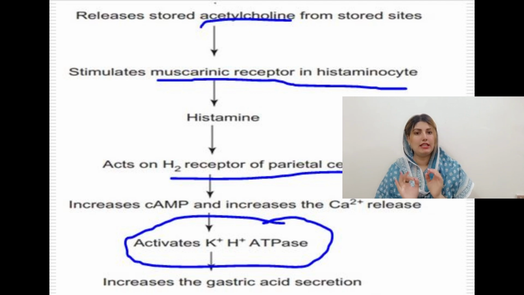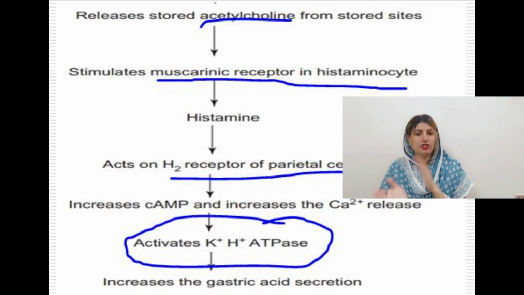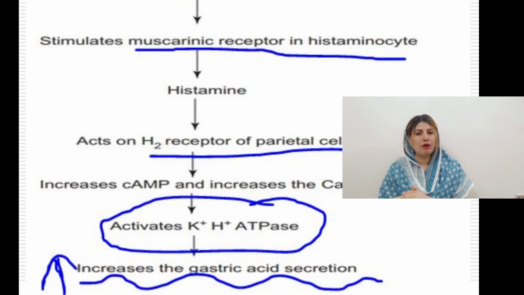Due to the secretion of calcium and increased cyclic AMP level, it will directly affect the hydrogen potassium ATPase pump. What is the main function of the hydrogen potassium ATPase pump? Hydrogen is going to move outside and potassium is going to move inside, so this is the movement of hydrogen and potassium in and out of the cell. When this pump is activated, hydrogen is released, which increases the level of acid in your stomach. So this is the normal mechanism of how histamine releases acid in your stomach.